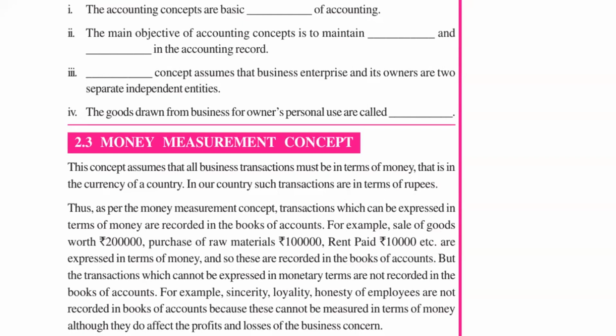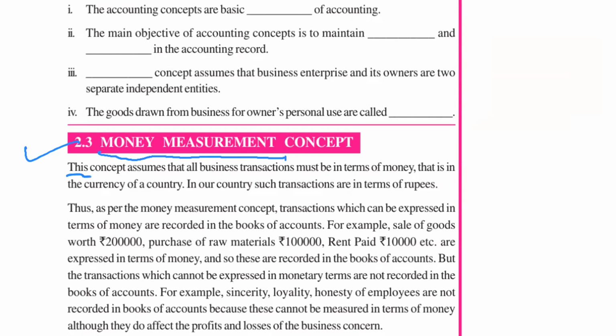Okay. Now coming to the second concept of accounting, what is it? Money measurement concept. Money measurement concept means what? This concept tells that only those transactions are recorded in the books of account which can be expressed in terms of money. Only those transactions are recorded in the books of account that can be measured in terms of money.